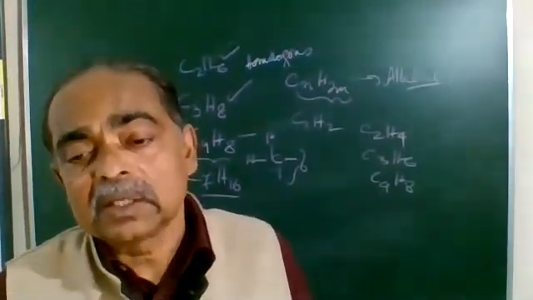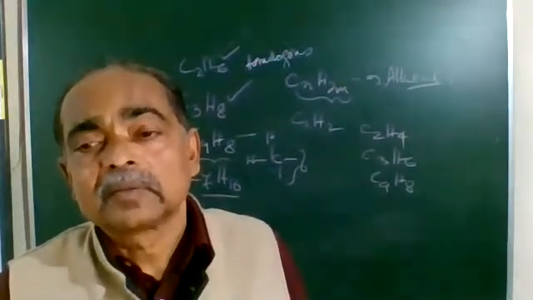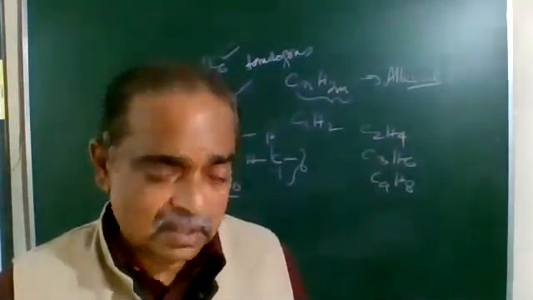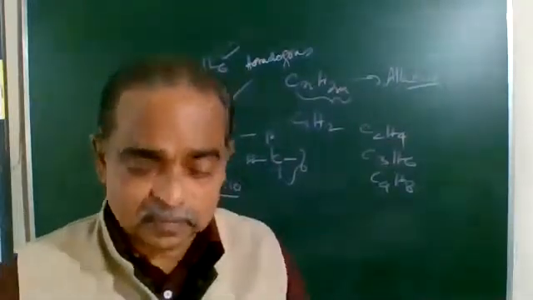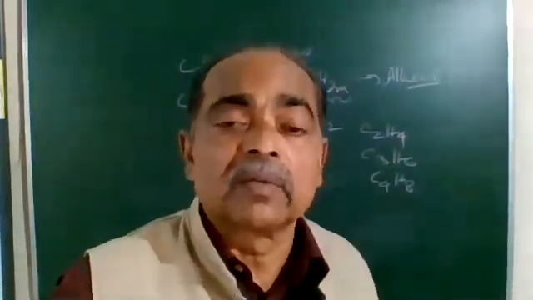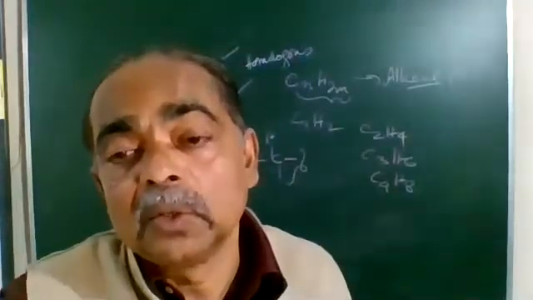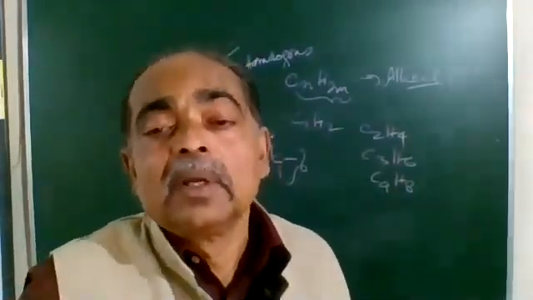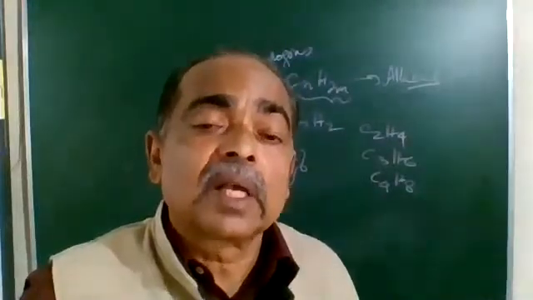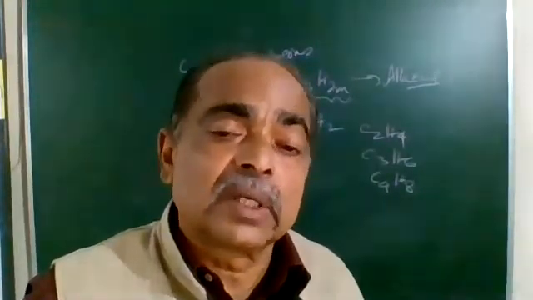So alkenes are the next homologous series, which has the general formula CnH2n. You may get different types of questions. Sometimes it will be asked, identify saturated hydrocarbons from the following. So what do you need to do? Apply the general formula. Classify them into saturated and unsaturated, apply the formula.